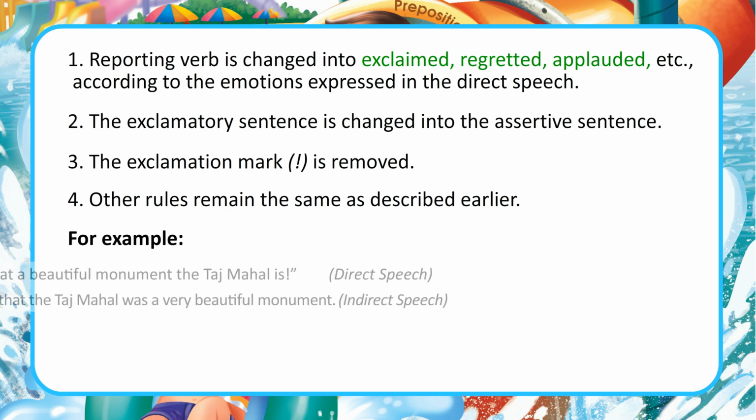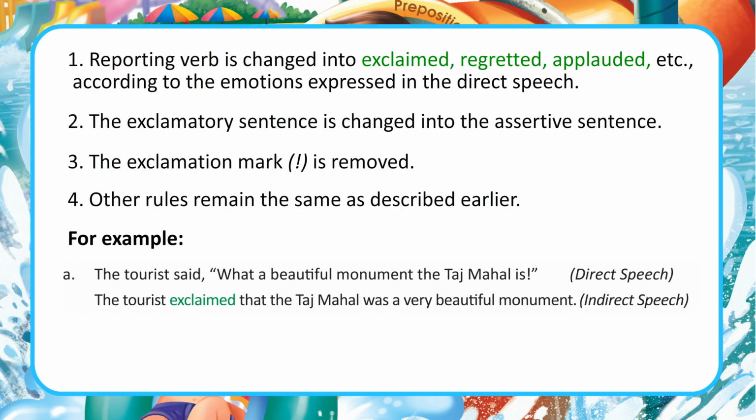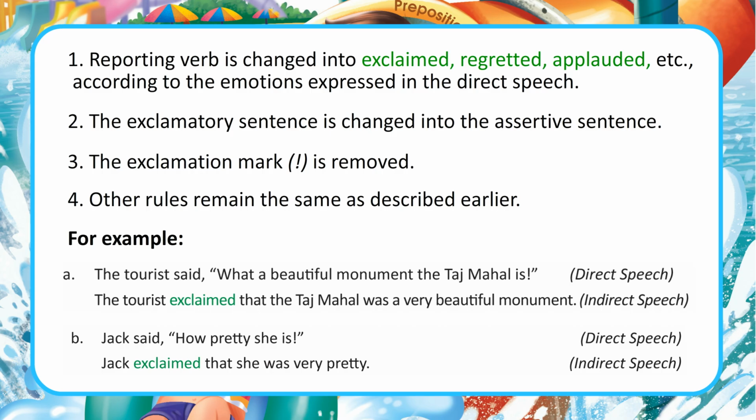For example, A. The tourist said, "What a beautiful monument the Taj Mahal is." Direct speech. The tourist exclaimed that the Taj Mahal was a very beautiful monument. Indirect speech. B. Jack said, "How pretty she is." Direct speech. Jack exclaimed that she was very pretty. Indirect speech.